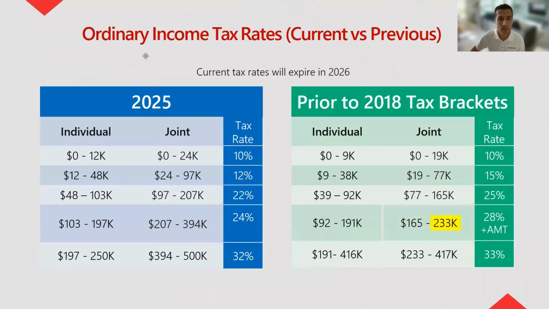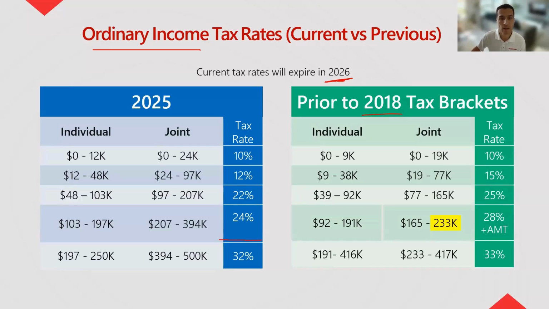Okay. So from here, you determine your tax bracket. It's layered, right? 10, 12, 22, 24, 32. So big jump between 24 and 32. I promised that I would have you look at the tax tables before the Tax Cuts and Jobs Act that was in 2018. Here was the rates that we had prior to the 2018 changes.